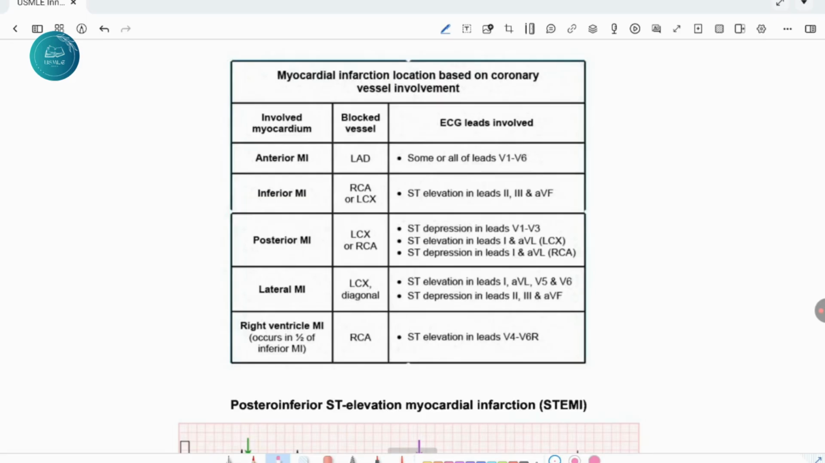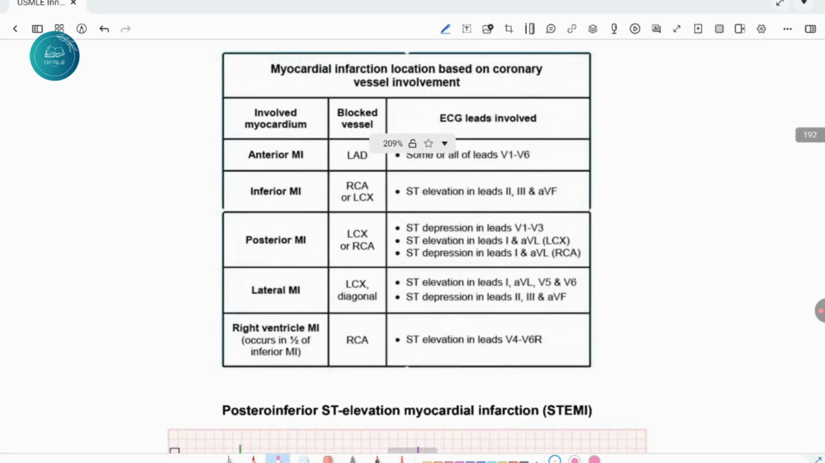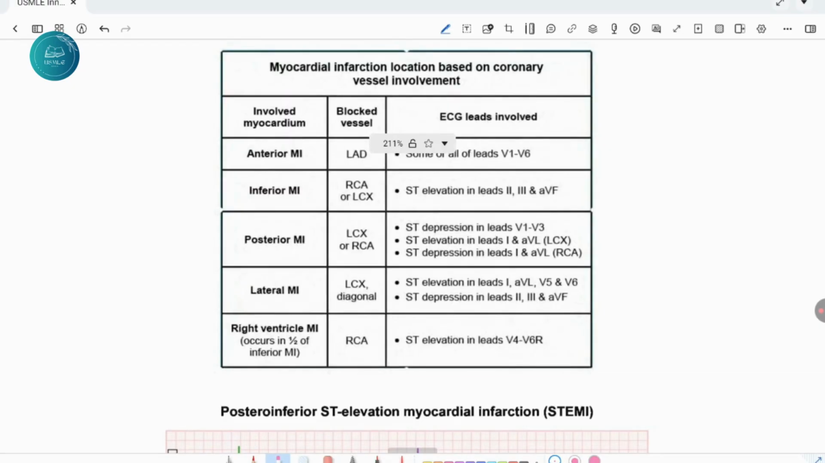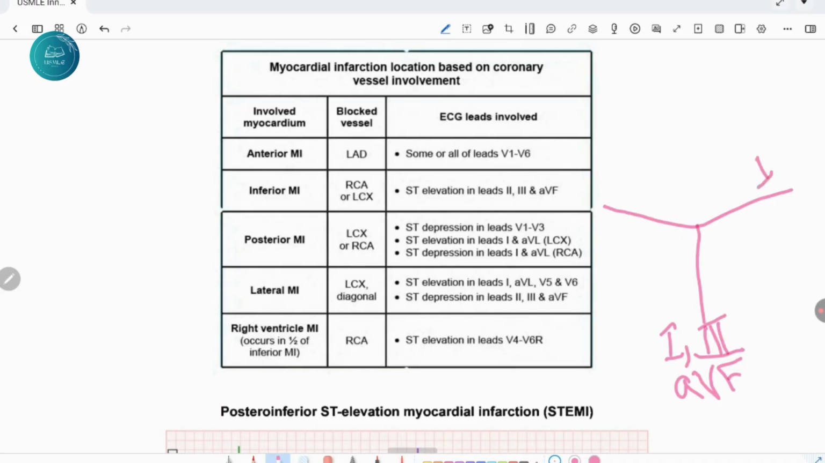When the patient presents in the ER with chest pain, we do a 12 lead ECG to determine the changes in the leads. The inferior leads are 2, 3 and AVF, the lateral leads are 1 and AVL, and the anterior leads are V1 to V6, with V5 and V6 on the lateral side. So if the ECG changes are in V1 to V6, then we label the patient as anterior wall MI, and it is due to left anterior descending artery.